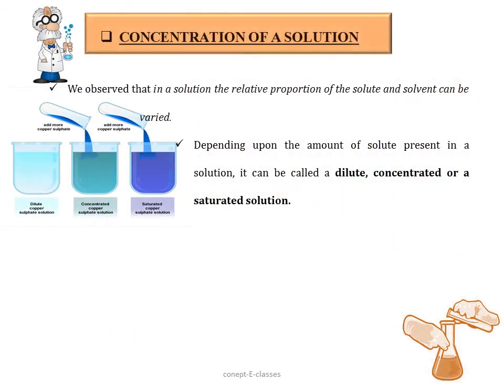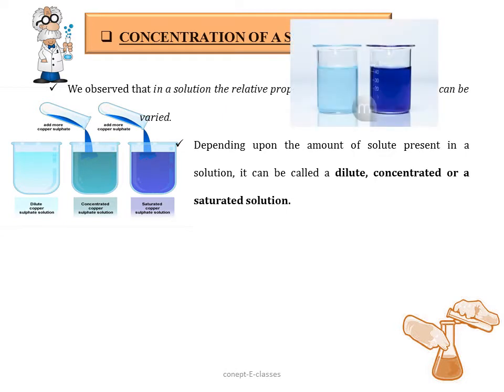Now let's see the concentration of the solution. We observe that in a solution, the relative proportion of the solute and the solvent can be varied. Do you remember the activity where we added about 1 full spoon of copper sulfate powder into 50 ml of water in a beaker, and here we added 2 full spoons of copper sulfate powder into this 50 ml beaker. So what did we obtain? We obtained a homogeneous mixture, but there was a difference in the color intensity, right? Here we can see it's much darker. So this solution is termed as a concentrated solution, and this is a diluted solution.